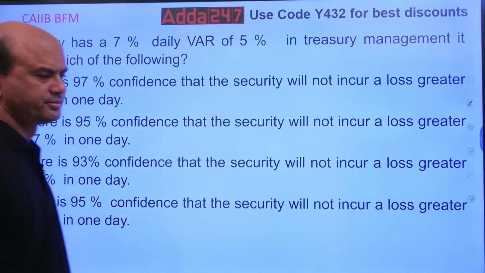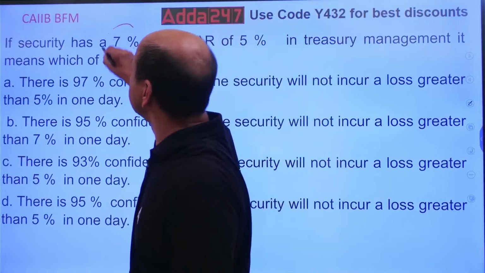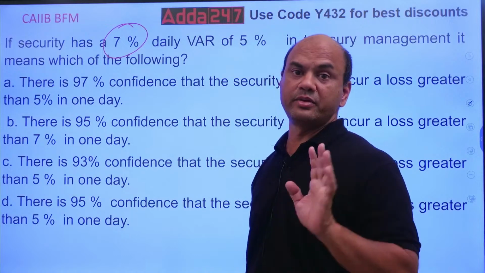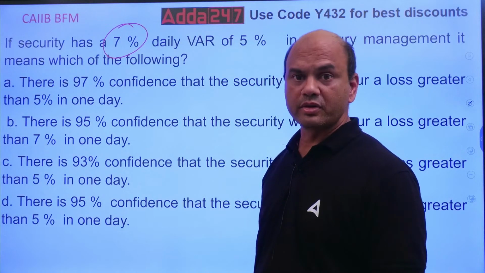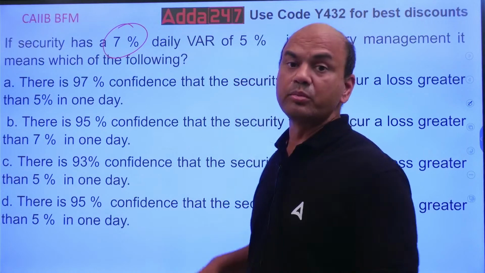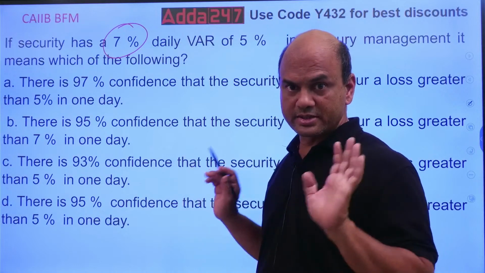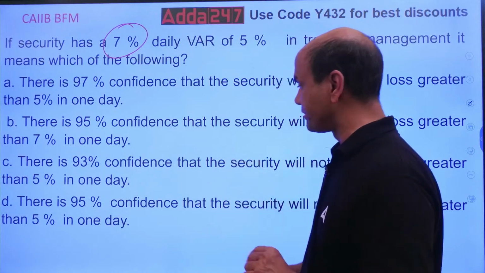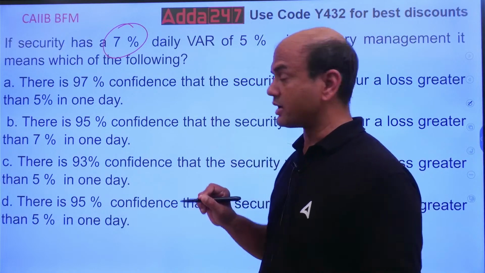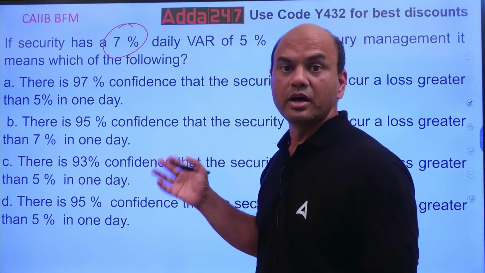See this. 7%. What does this 7% mean? 7% chance of this event happening. It means 7% chance that my risk will go beyond 5%. Everyone pay attention. Very important term. 7% chance that my risk will go above 5%.